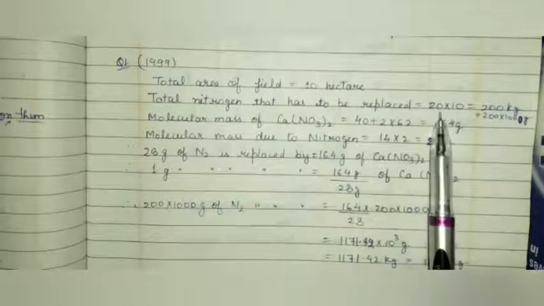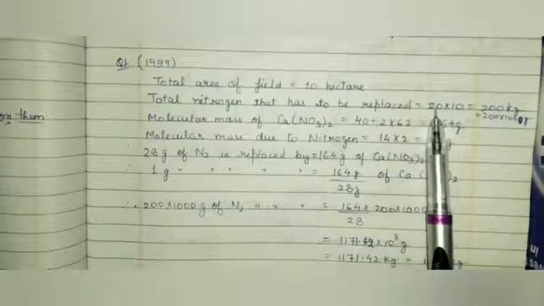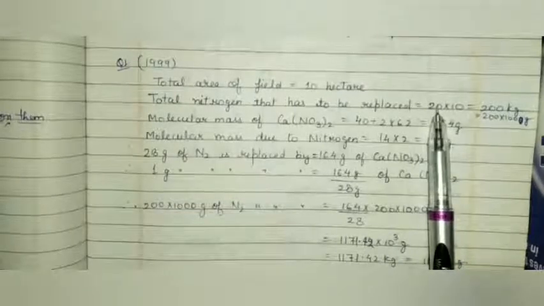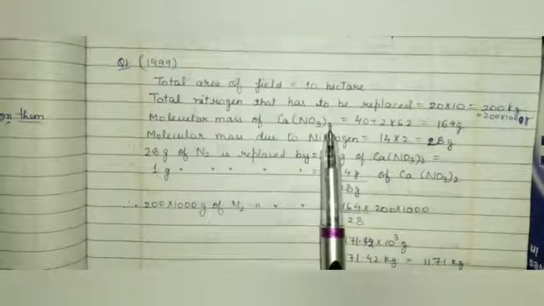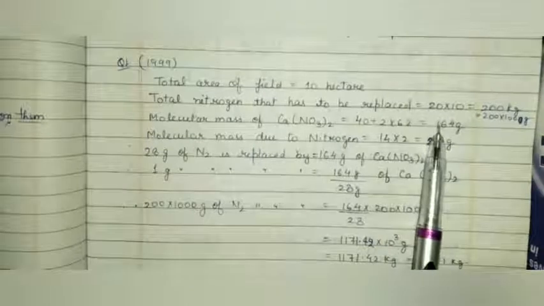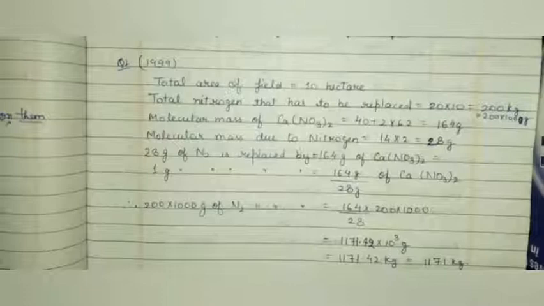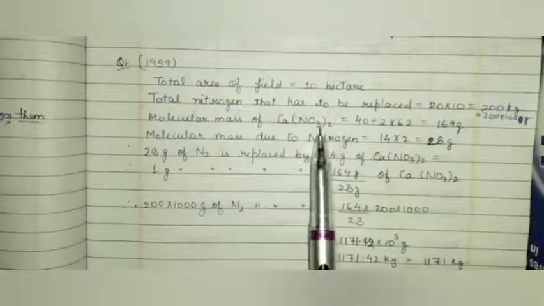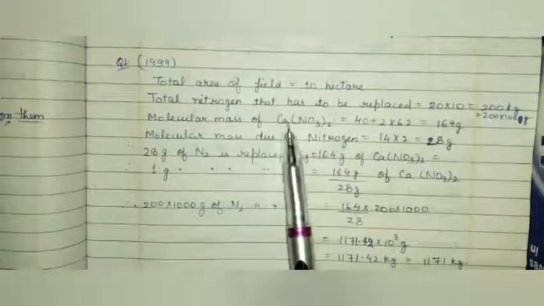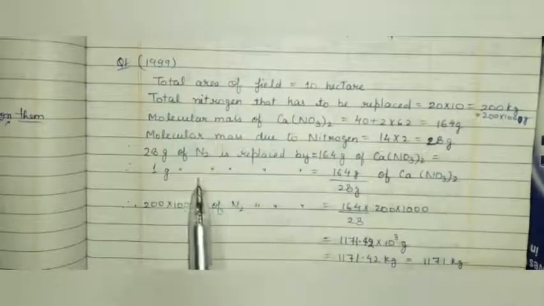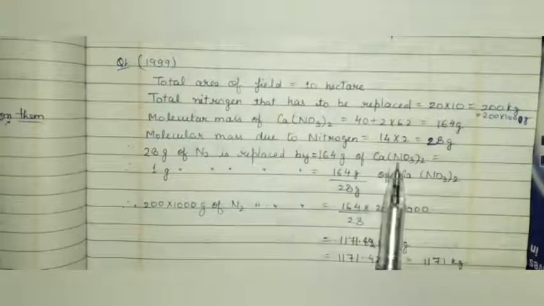We have multiplied here 10 into 20 because from 1 hectare of field, 20 kg of nitrogen is removed. So molecular mass of Ca(NO3)2 equals 164 gram. This is the formula for calcium nitrate fertilizer. Molecular mass due to nitrogen in the compound equals 28 gram, and 28 gram of nitrogen is replaced by 164 gram of calcium nitrate.